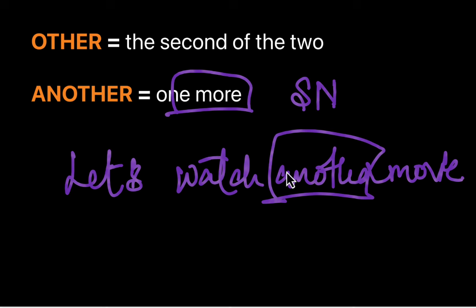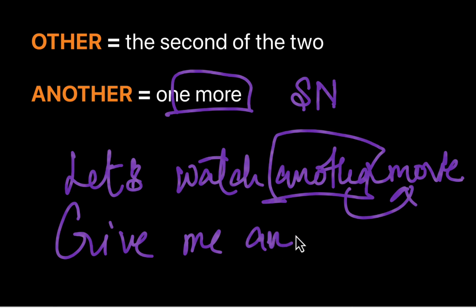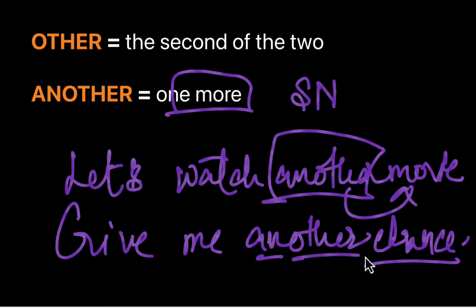One more movie, modifying the noun movie. Another movie. Give me another chance. Give me what? Another chance. One more chance. That's how simple another is as an adjective.